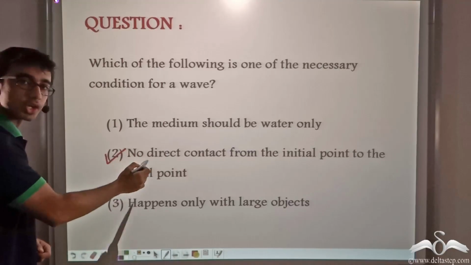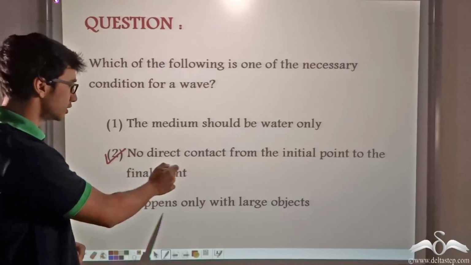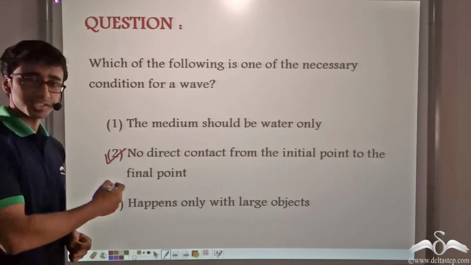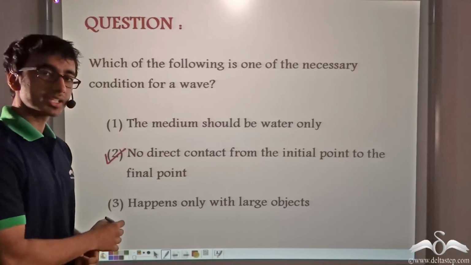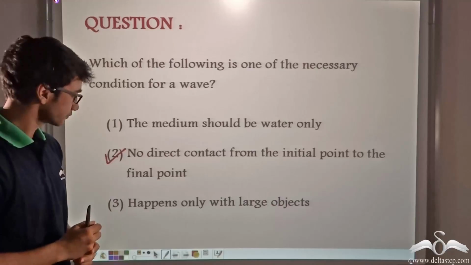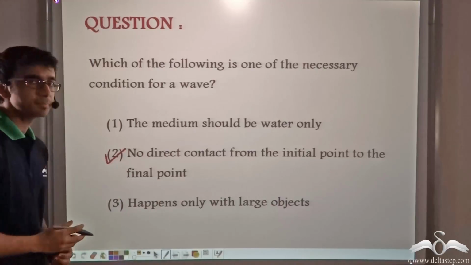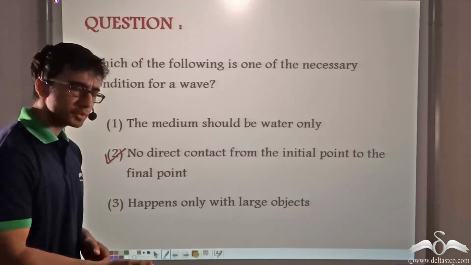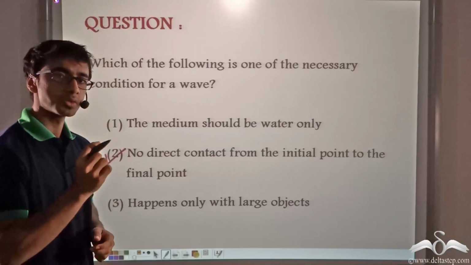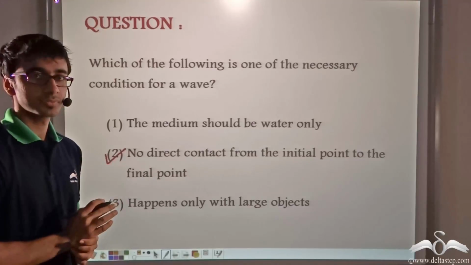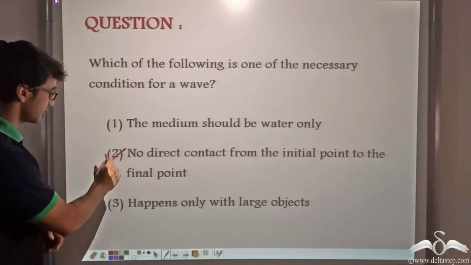There should be no direct contact from initial point to final point. Why is it not number 1? Because as I just showed you, the wave motion can also take place in a skipping rope, and a skipping rope is solid. And why is it not number 3? Because as I told you about the lake example, even if you throw small stones or pebbles in the water, even then you'll be able to observe wave motion. Thus, the correct answer is number 2.